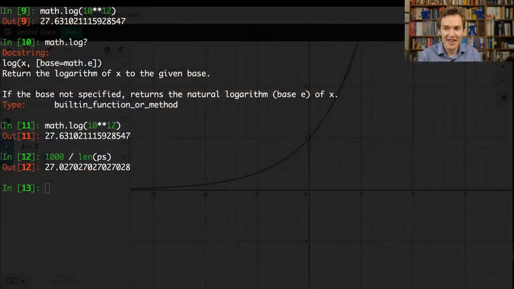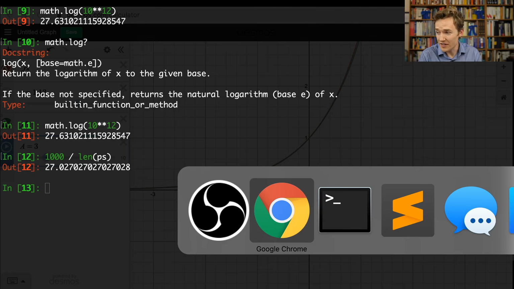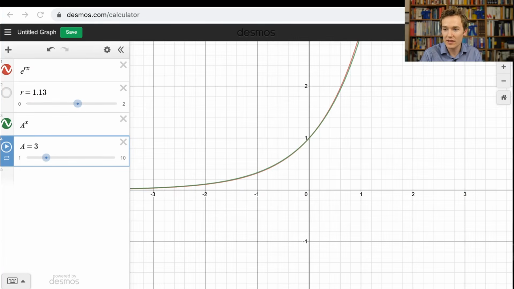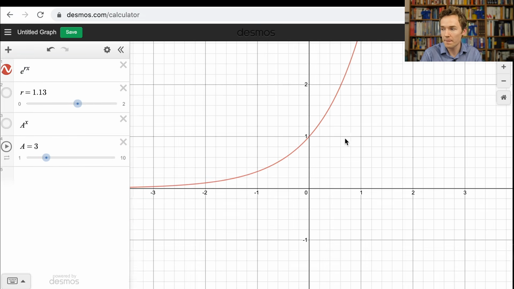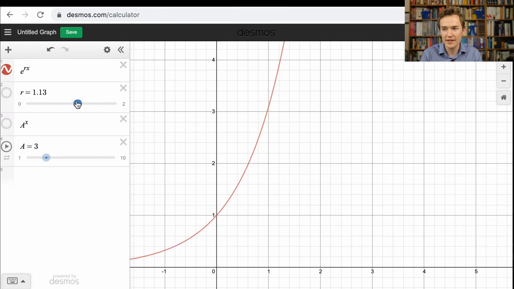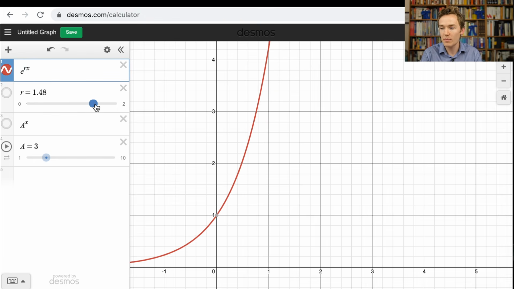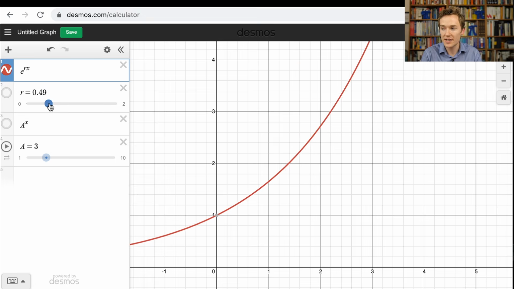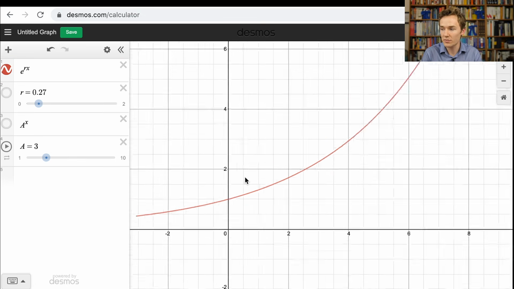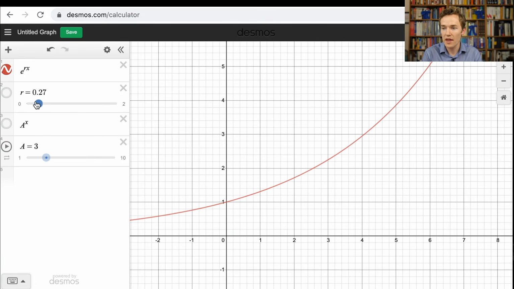When you see a family of functions, let's say we see something that looks like e to the r times x for various different values of r. This is something you see all the time in engineering and math and physics. We describe a bunch of different exponentials with some kind of parameter, like r sitting there. And we say depending on what r is, this can give us a shallower exponential growth, something that grows exponentially but a little bit more slowly, versus a steep exponential growth.